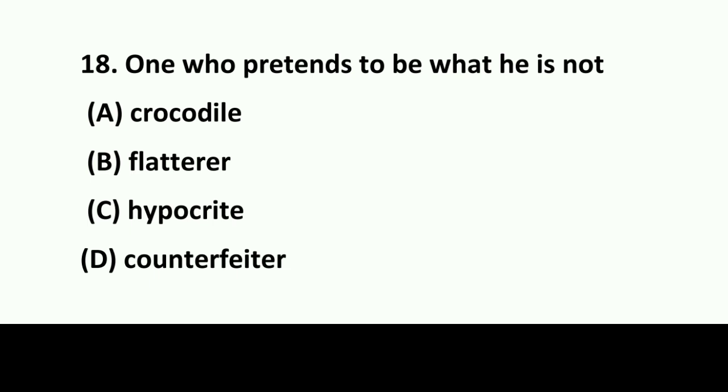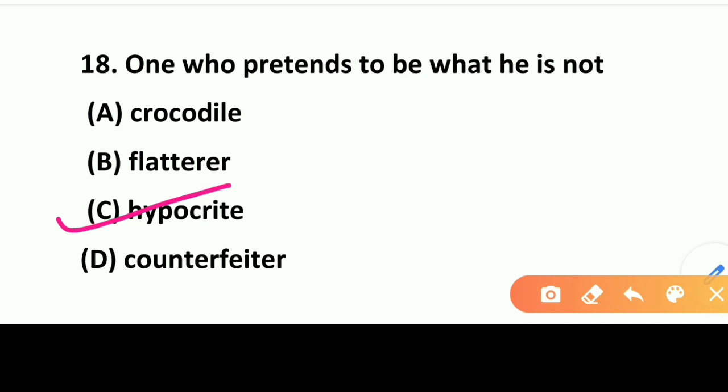Option C hypocrite, option D counterfeiter. So what is the answer here? So here the answer will be option C, hypocrite. I have already told you in the previous session. Those who have not viewed my previous session, please go to the playlist and you can find very important sessions on English grammar which are very useful for the upcoming OMC examination.